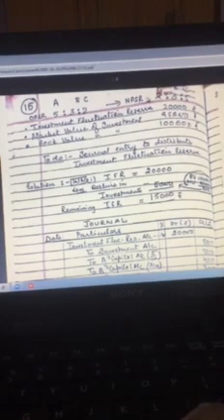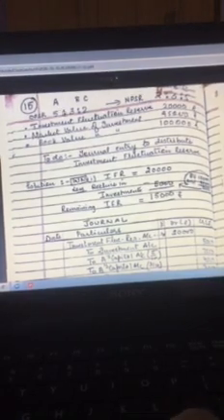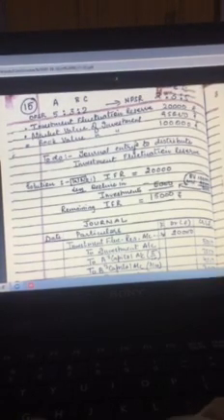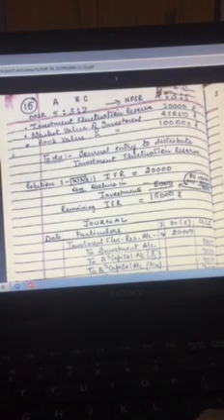Then the profit sharing ratio is also given, the new one and the old one. What are you supposed to do? You are supposed to do journal entries to show how the reserves are utilized.